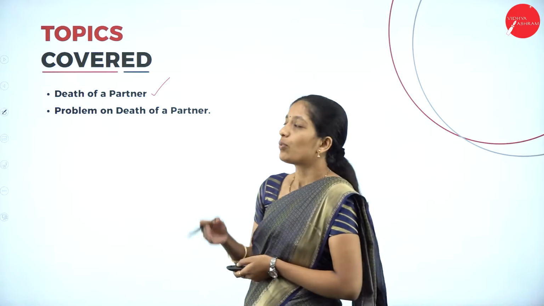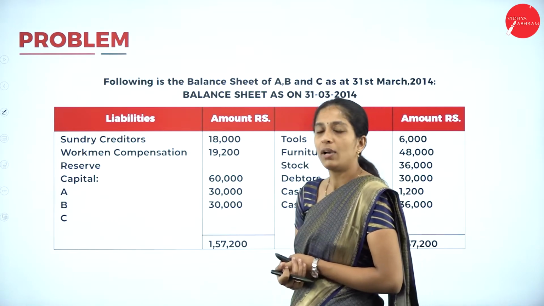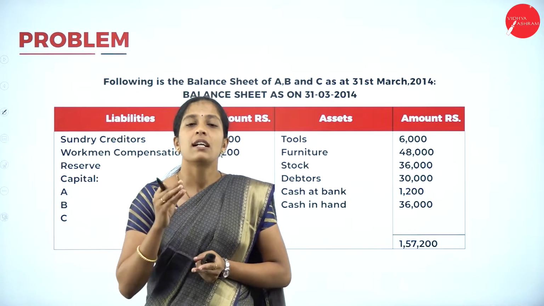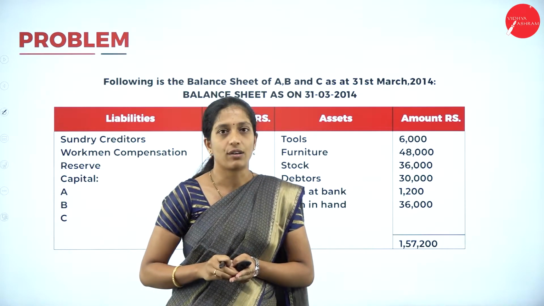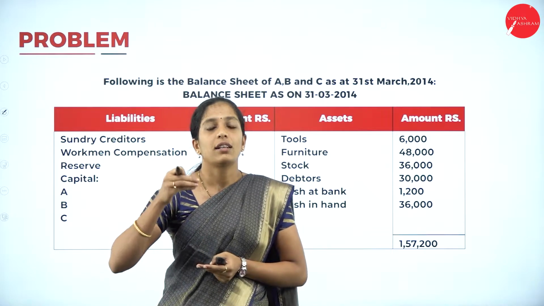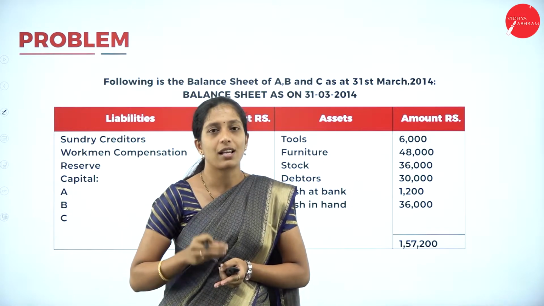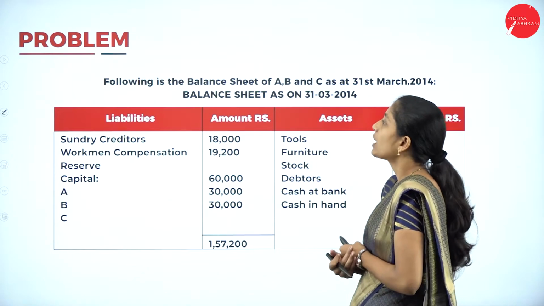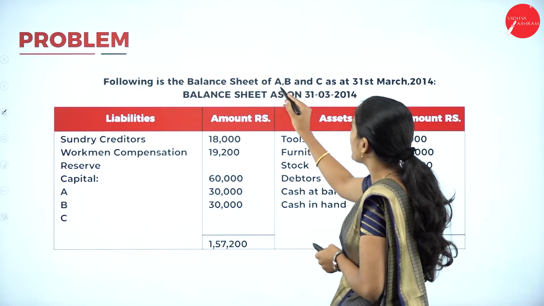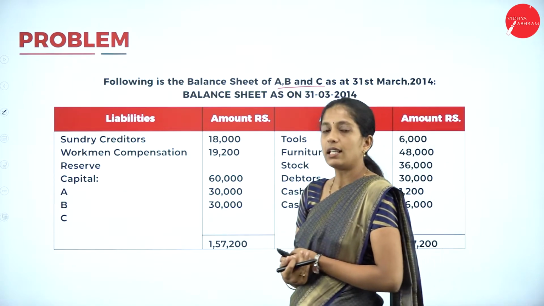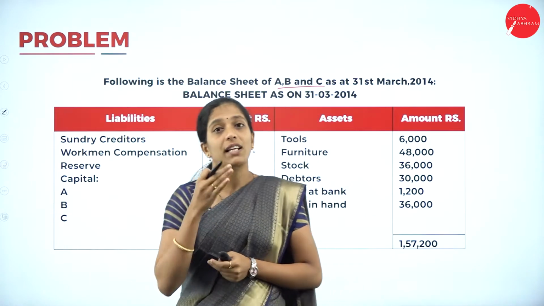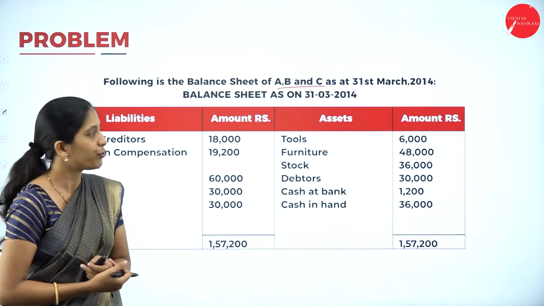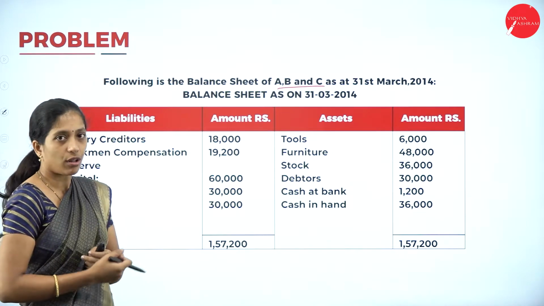In today's session, we shall go through a problem where we have to prepare the same, that is deceased partner's capital account as well as deceased partner's executors account. Now who is a deceased partner? The partner who dies in the partnership firm is called a deceased partner. Now go through the problem here. Following is the balance sheet of A, B and C. Now they have given A, B and C are partners and they have given the balance sheet of A, B and C as at 31st March 2014. So they have given the balance sheet on that particular date.